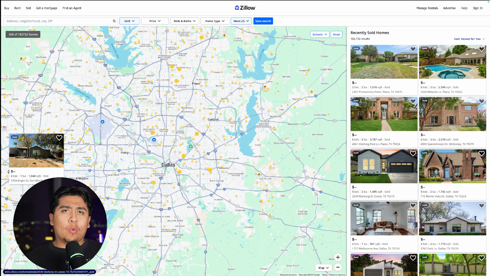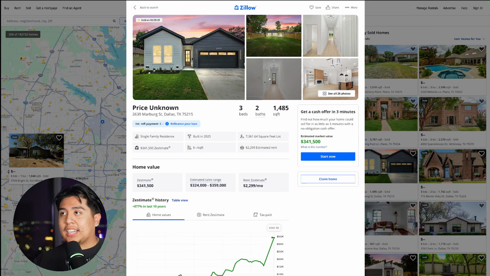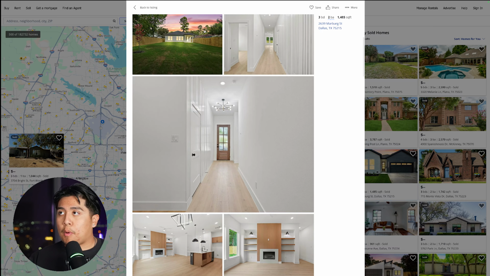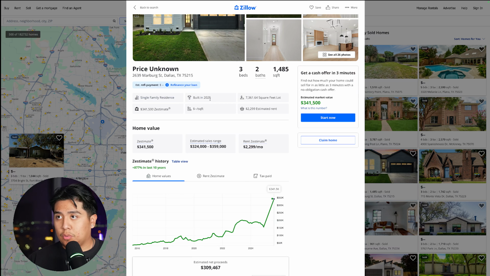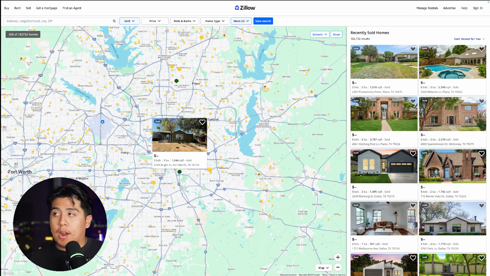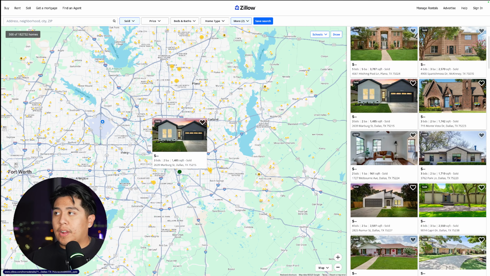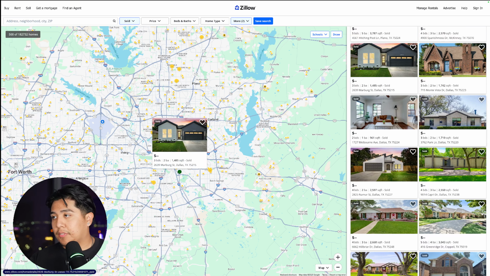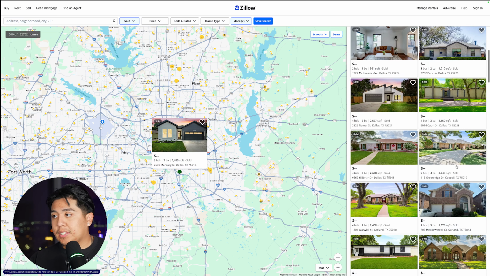So how do I know which ones are being sold by investors and which ones are being bought? For example, this one off the jump has nice pictures, a nice interior, and the property was built back in, oh no, this is a brand new one. So this is a builder. In this case, let's say I had some sort of plot of land, I would reach out to them in regards to them building properties, right? But let's say I want to have a property under contract and it's a potential fix and flip. So the goal is to find properties that are flips.